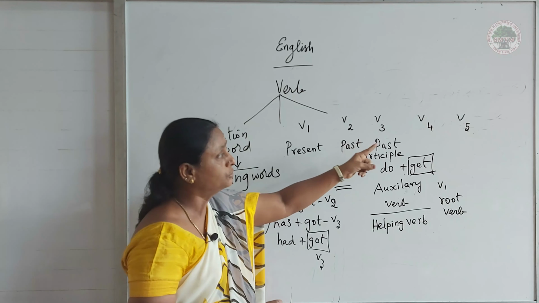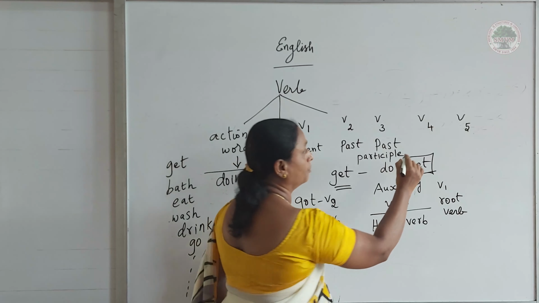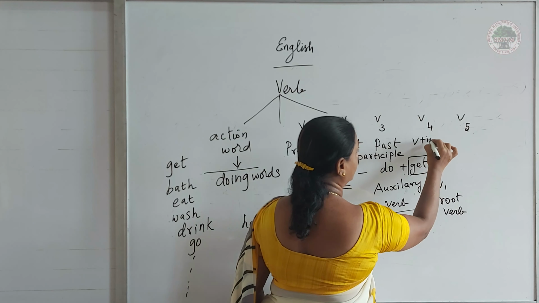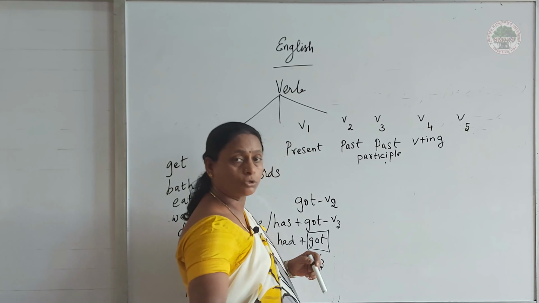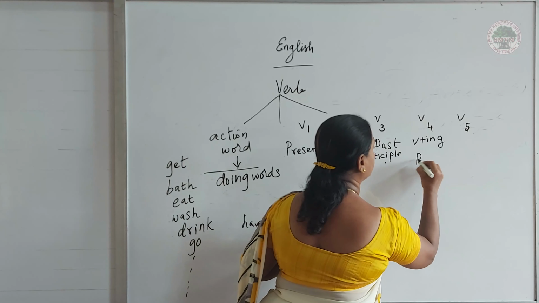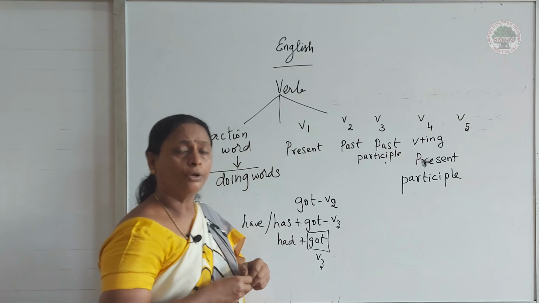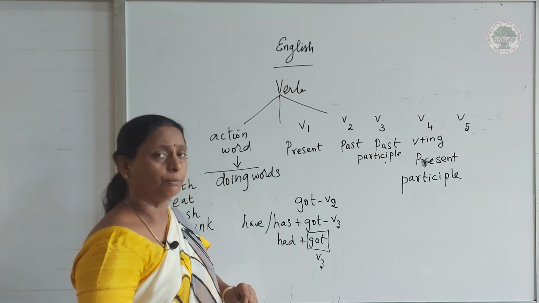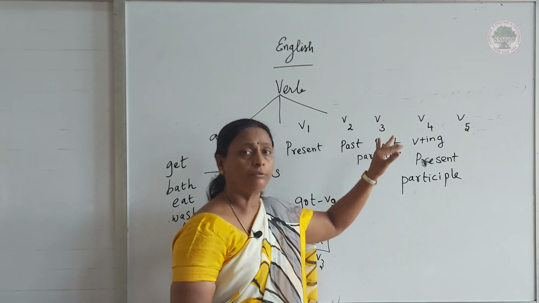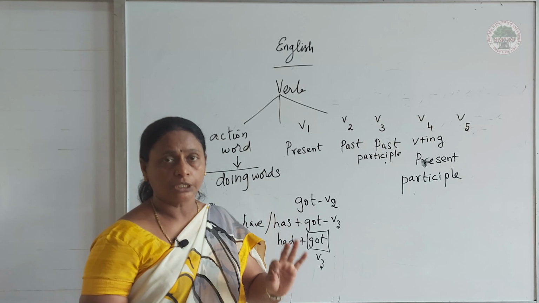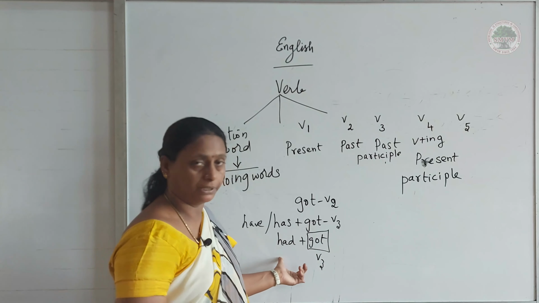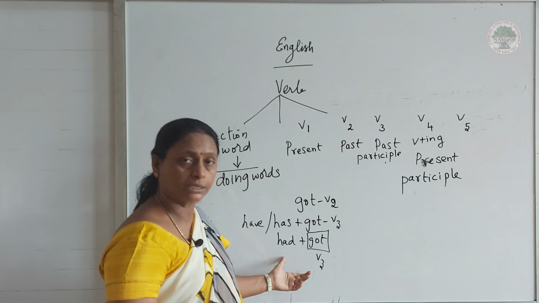Now come to V4. V4 means verb plus "ing." It is called the present participle. One more thing to keep in mind: V3 and V4 will not come alone in your sentence. They should come along with a helping verb. It will be discussed later.